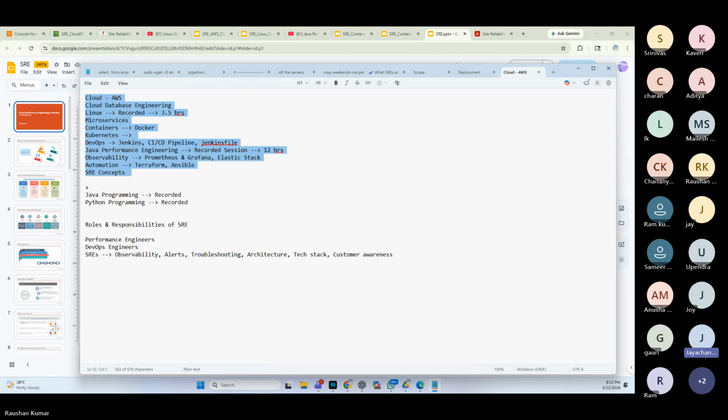Yeah, hi Roshan. Actually, I have knowledge on the observability tool Dynatrace and the monitoring tool SolarWinds. But I don't have any knowledge about the cloud and database engineering and other things. Is it good to learn SRE for now, or do I need to learn basic things about the cloud and these things, and after that can I go for SRE? I'm a little bit confused, Roshan. Can you please help me on this?